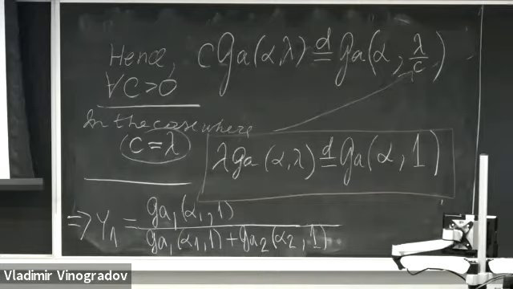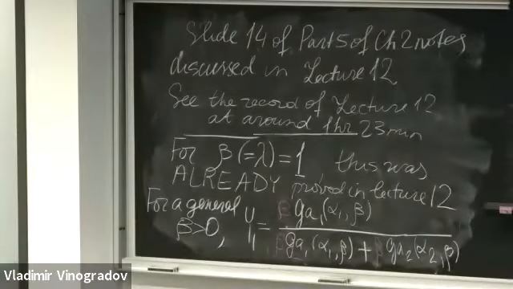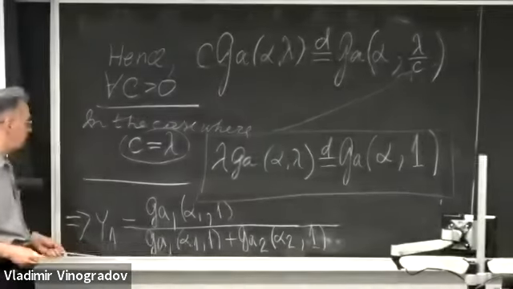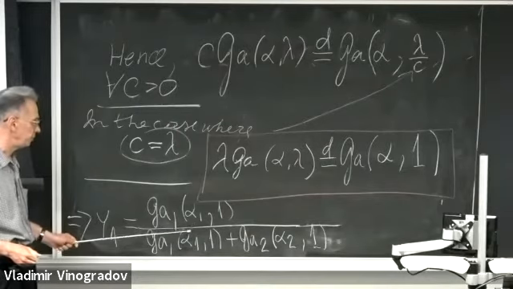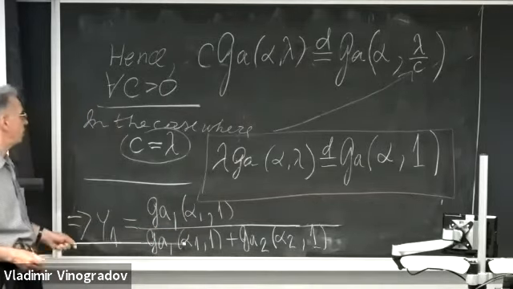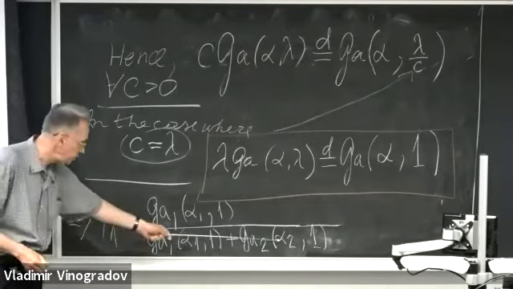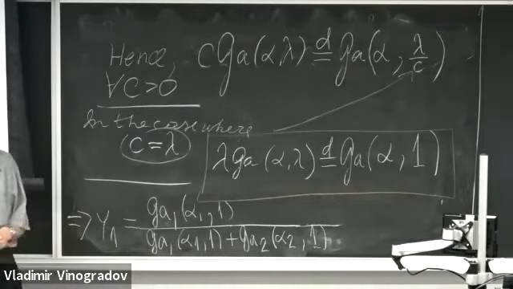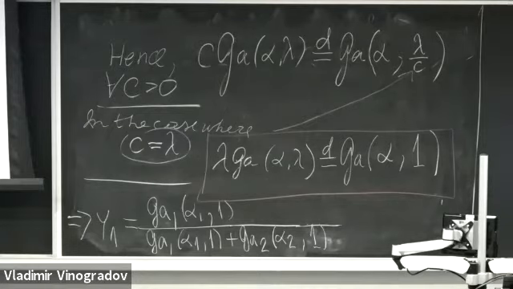And I have also mentioned that when I add gamma variables with the same intensity beta, or here it's 1, but with different shape parameters, if they are independent, the sum is again a gamma variable with the same intensity parameter and with the new shape parameter equal to the sum of the original shape parameters.